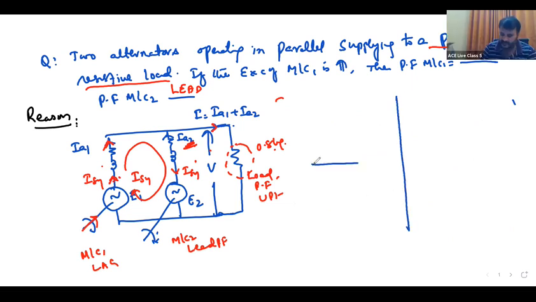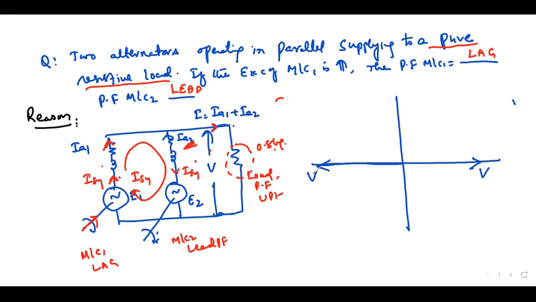For machine 1, I am drawing the phasor diagram on the right side. This is V. For the second machine, I am taking V on this side. Don't think it is negative. If I draw on both sides, both will be overlapped.